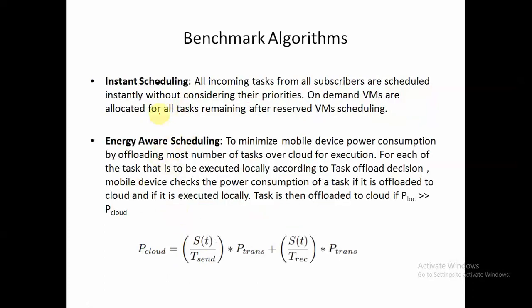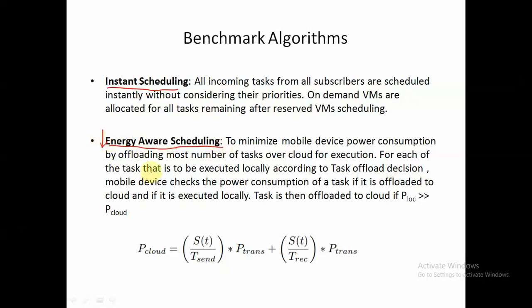In order to measure the performance of our algorithm, we have used several benchmark algorithms. The instant scheduling algorithm we have already discussed earlier, in which all the tasks are scheduled instantly. Then there is energy aware scheduling, in which the mobile device will try to offload the most tasks onto the cloud in order to minimize the energy of that mobile device.